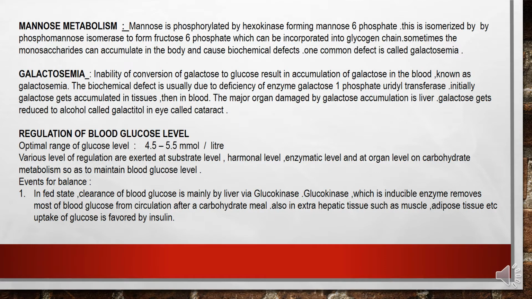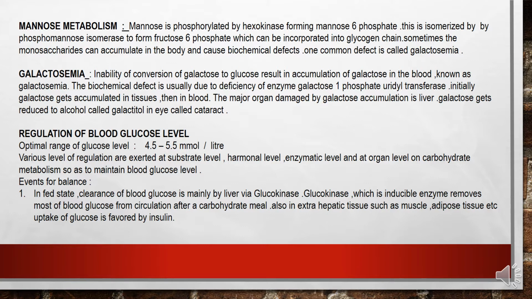Next, we move towards the topic mannose metabolism. Mannose is phosphorylated by hexokinase. Hexokinase is an enzyme forming mannose 6-phosphate. This is isomerized by phosphomannose isomerase to form fructose 6-phosphate, which can be incorporated into glycogen chain.